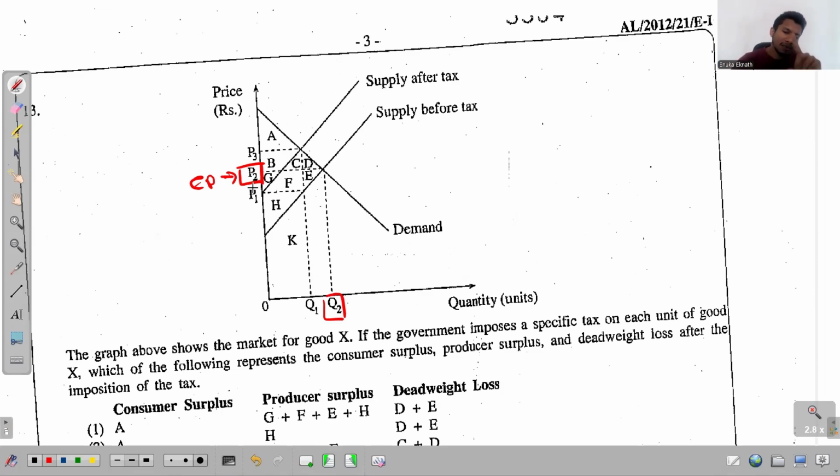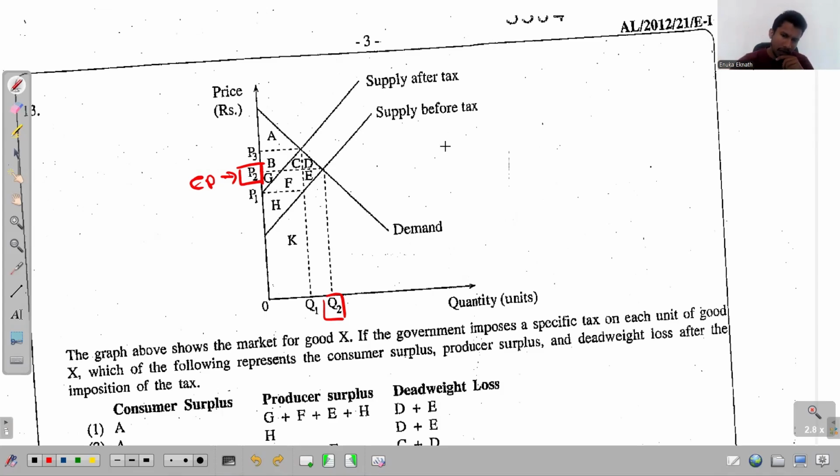If I ask one question in this situation, under typical market conditions, without any government intervention, what's the price paid by the consumer? P2. Also, let me ask another question. What's the price received by the producer? Again, P2. Both are the same, but without any government intervention.